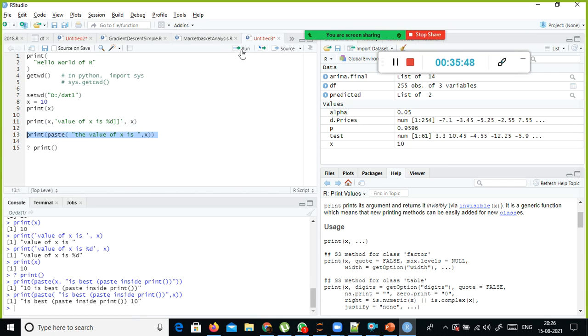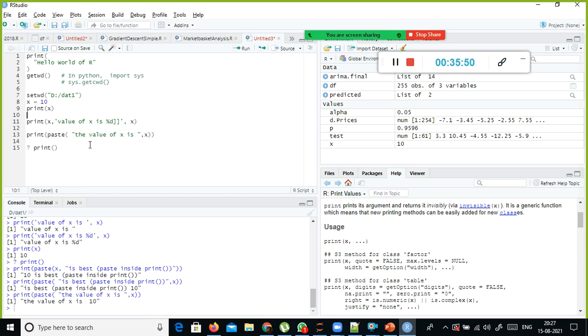Only thing is, inside the print you need to use the paste function, because you are using the numerical variable along with the string, the character data type. So to combine the number with the character, you need to use a function called paste. Then you pass the paste function as an argument to your print, the value of x is 10. This is how you can print it.